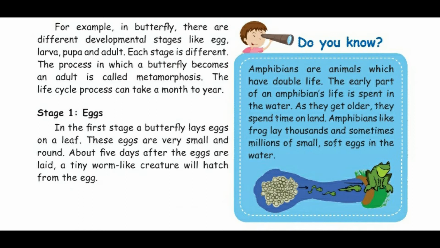Now we'll see the life cycle of a butterfly. Stage 1: Eggs. In the first stage, a butterfly lays eggs on a leaf. These eggs are very small and round. About 5 days after the eggs are laid, a tiny worm-like creature will hatch from the egg.